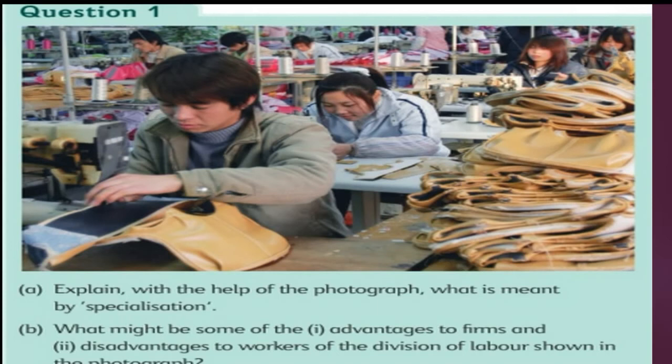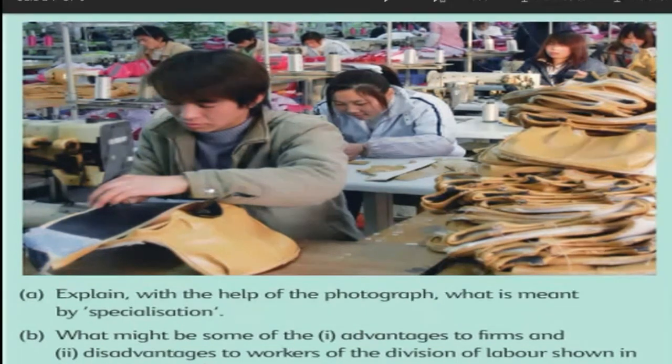So we can define what is meant by specialization: concentrating on the production of a particular task in the production of goods and services is known as specialization. Okay, now let's see the second question, that is, what might be some of the advantages to firms and disadvantages to workers of division of labor shown in the photograph.